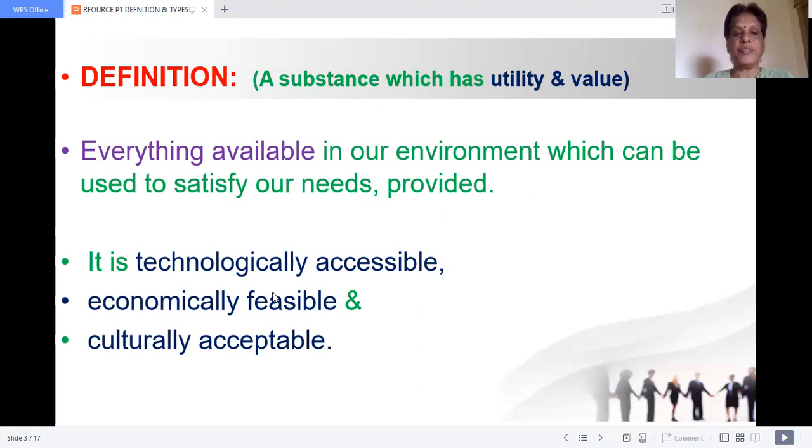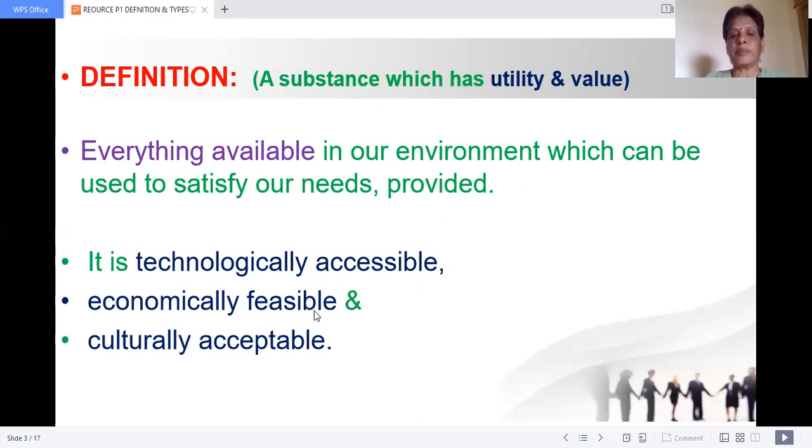And economically feasible. We know that there is a resource, and we know the technology also to use it. If it is costly, it is beyond our capacity. If it involves millions and millions of rupees, which I do not have, then what is the use of the technology? So that should be economically feasible, and culturally acceptable.